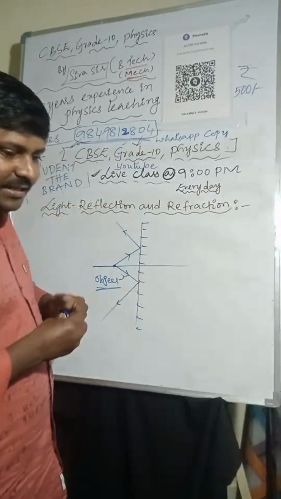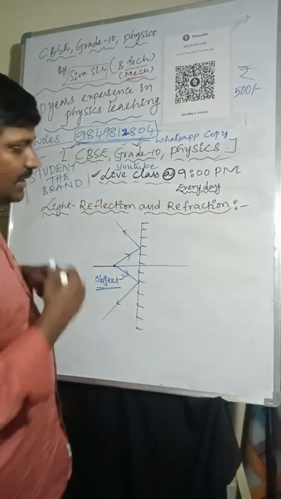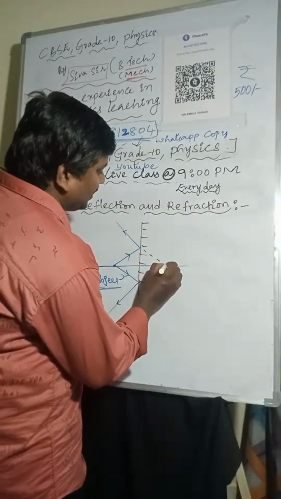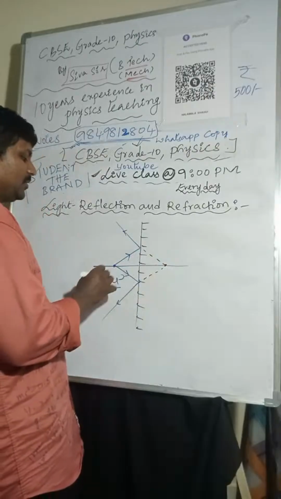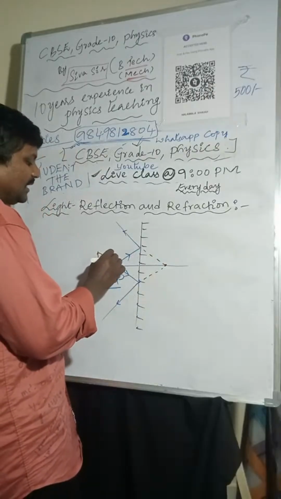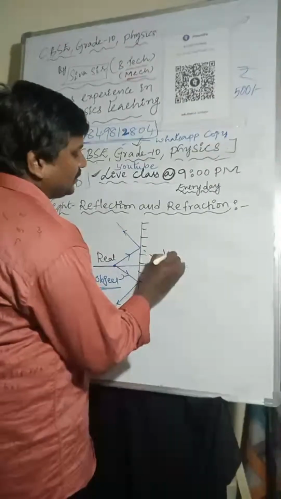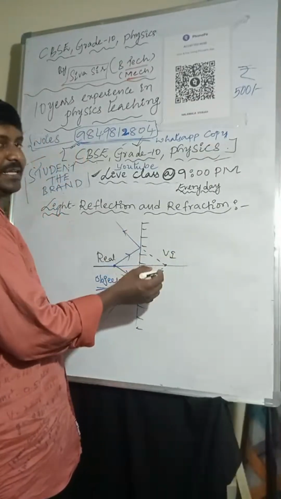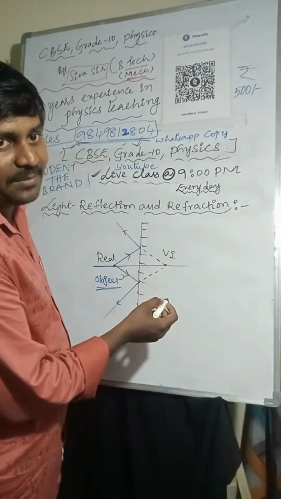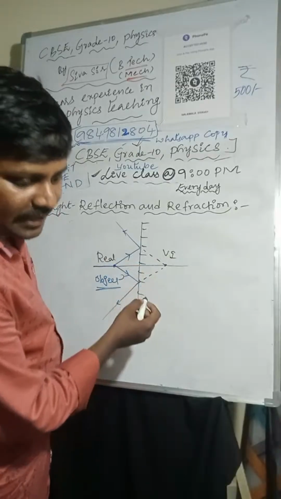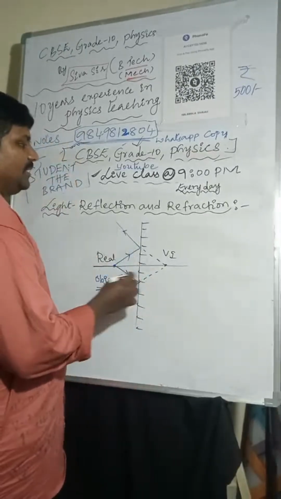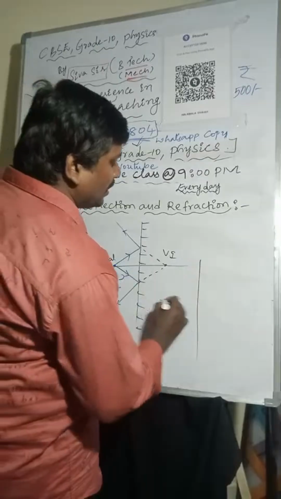So if you are extending these light rays, those light rays will meet at one point. So this is the real object and this is the virtual image. So this is the real object and virtual image. So reflected light rays are meeting at one point.